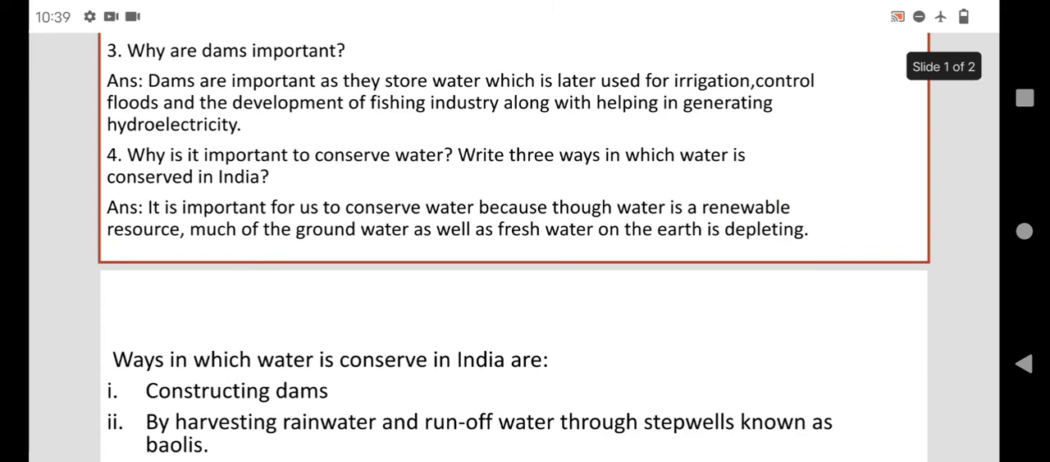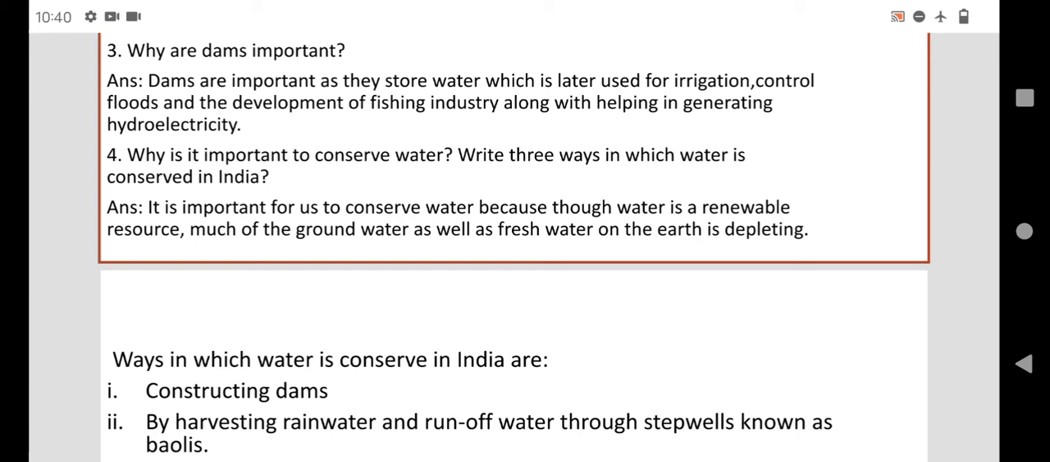Next, 3. Why are dams important? The answer is dams are important as they store water which is later used for irrigation, control of floods and the development of fishing industry, along with helping in generating hydroelectricity. Dams are built in the river as they store water, and the collected water is used for irrigation, supplying water to the field, and also dams control floods and the development of fishing industry.